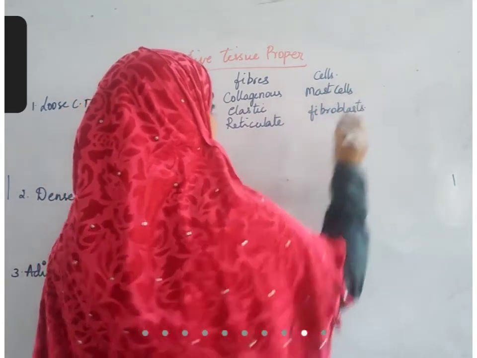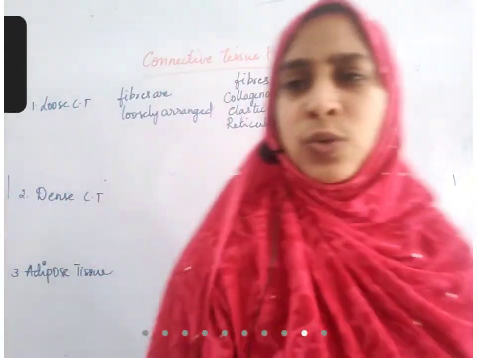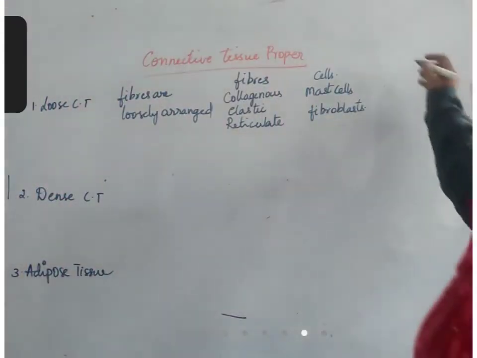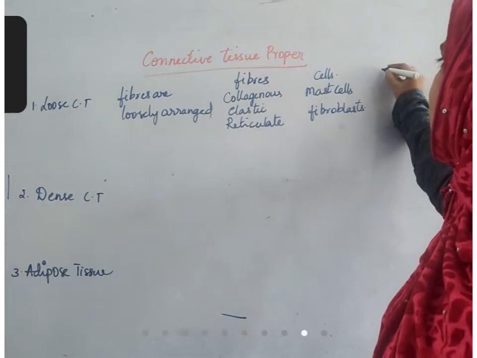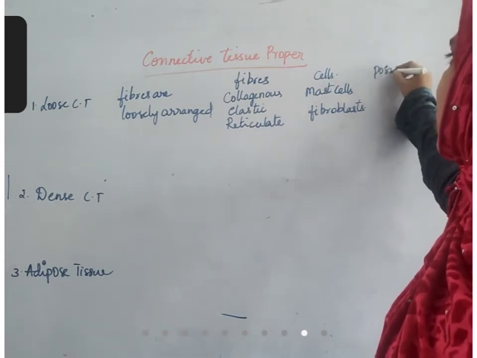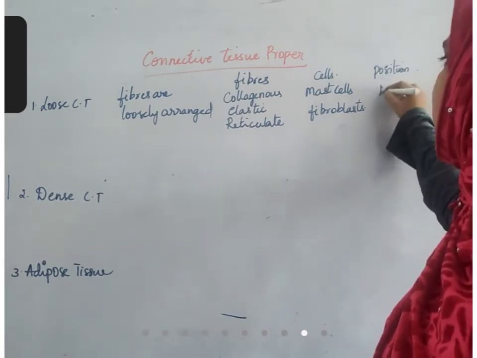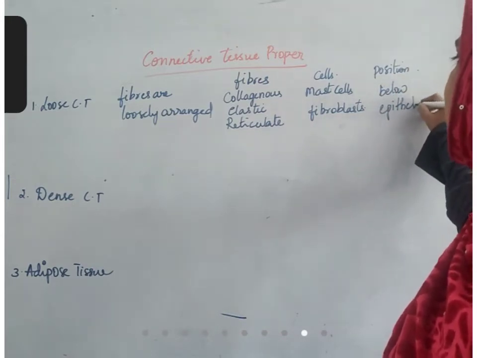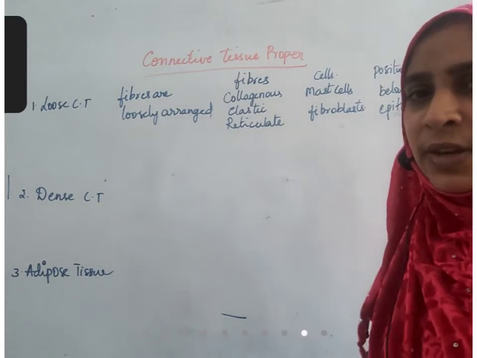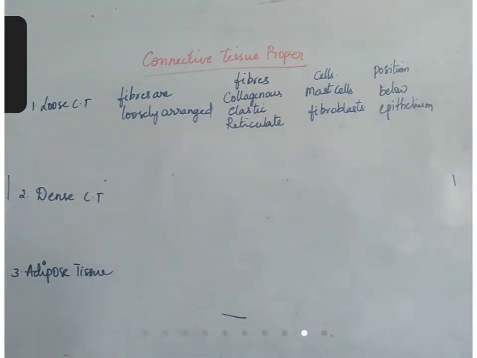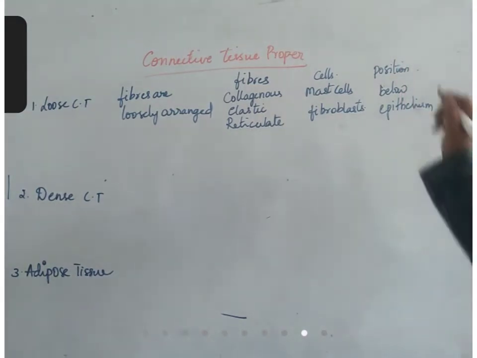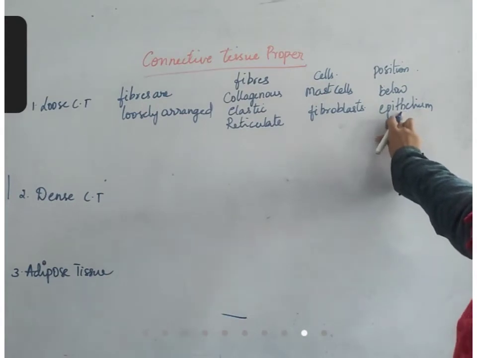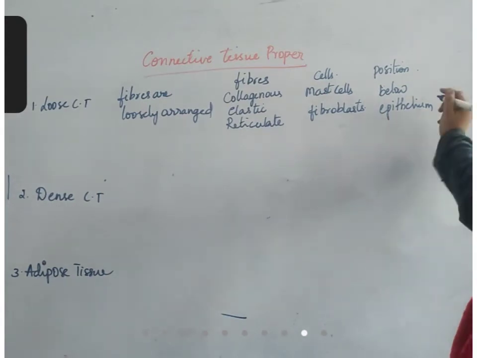What is the function of this loose connective tissue? Position: just below epithelium. Epithelium means covering tissue. Just below this covering tissue, it is present. And what is the function? It binds epithelium with the internal organs. Okay?